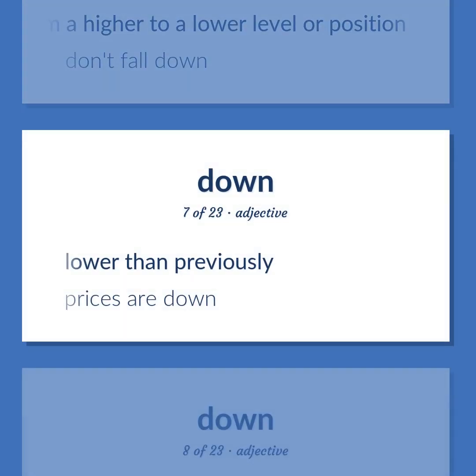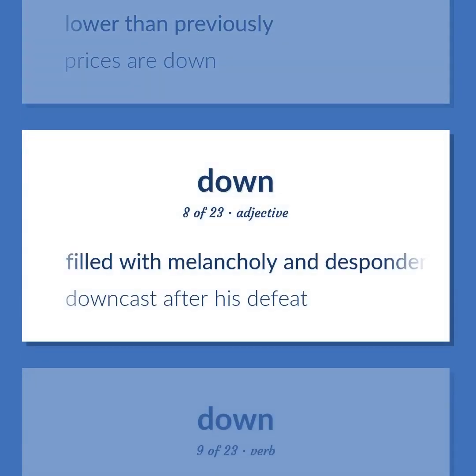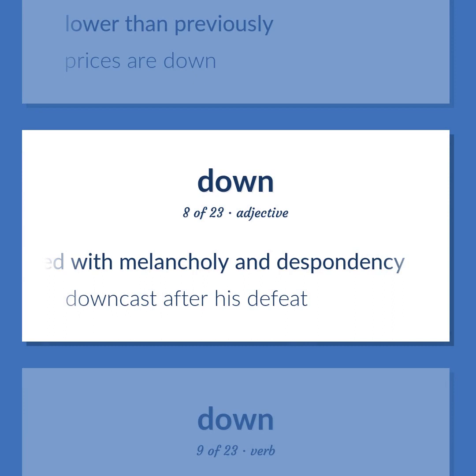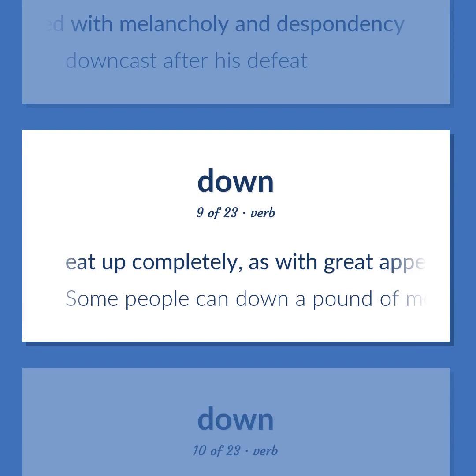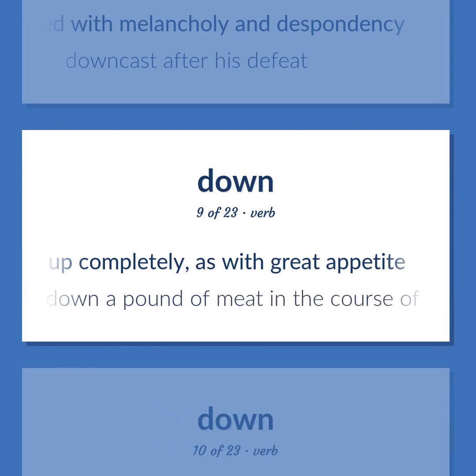Lower than previously. Prices are down. Filled with melancholy and despondency. Downcast after his defeat. Eat up completely, as with great appetite. Some people can down a pound of meat in the course of one meal.